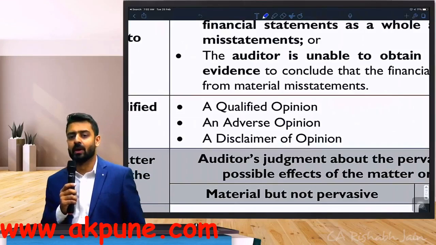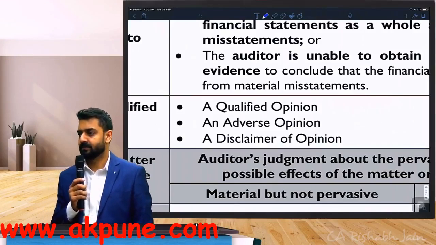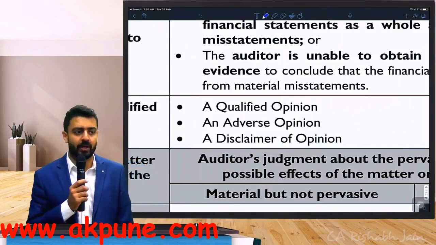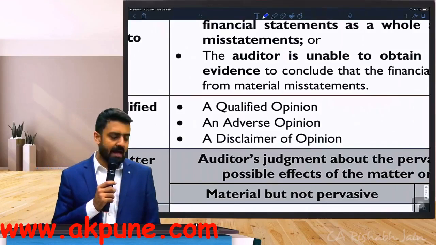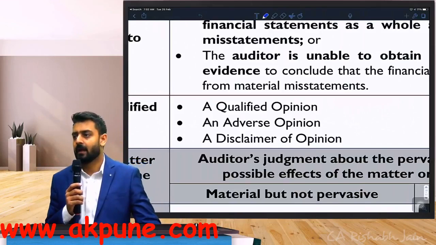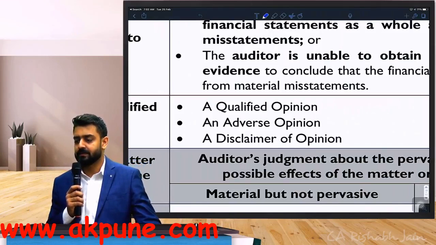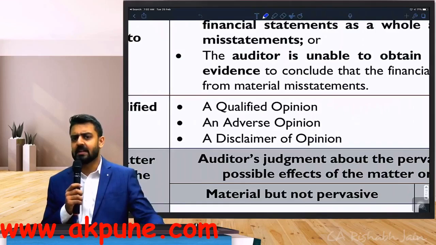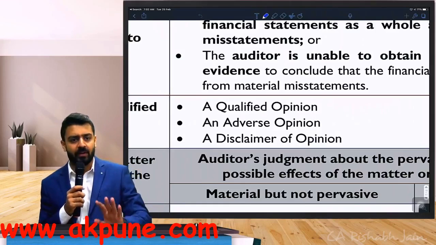Number 2, adverse opinion. And number 3, disclaimer of opinion. So these are 3 broader types of modifications we have.